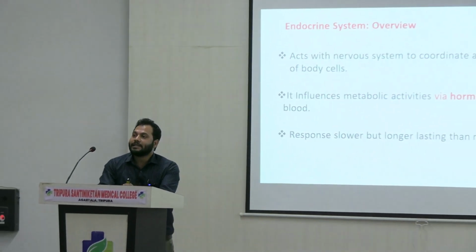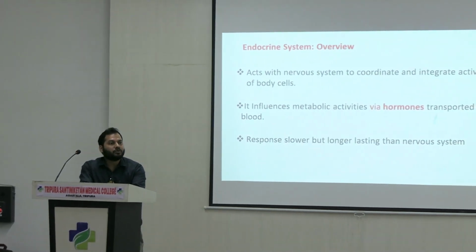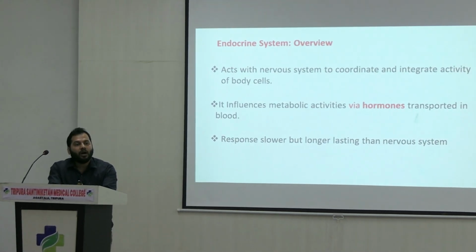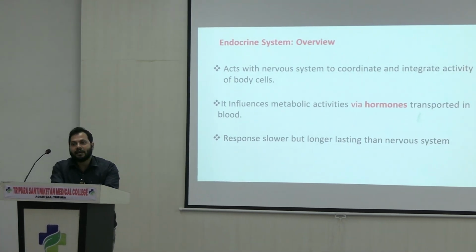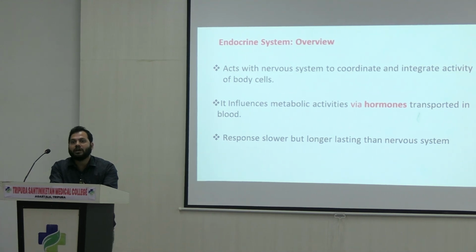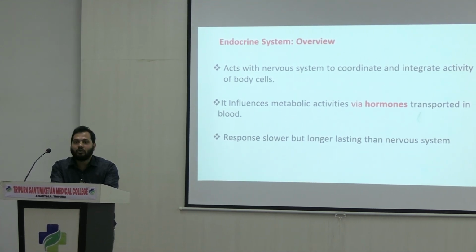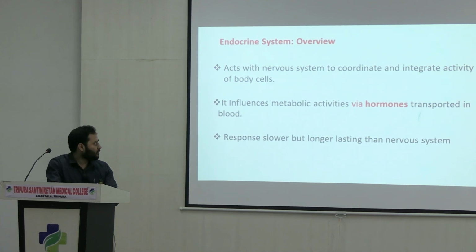The endocrine system acts along with the nervous system. To get a proper cellular response, it needs the collaborative action of both the endocrine system as well as the nervous system.